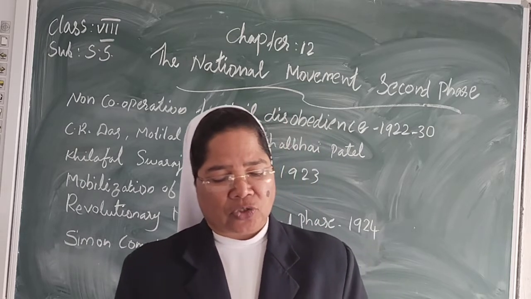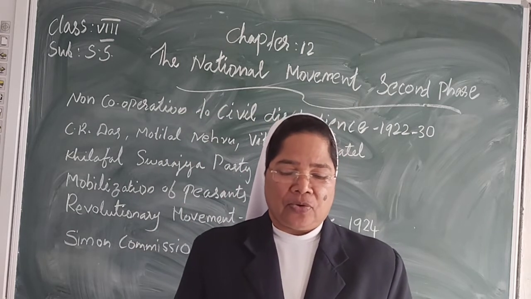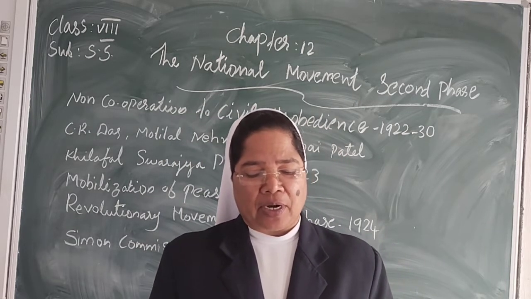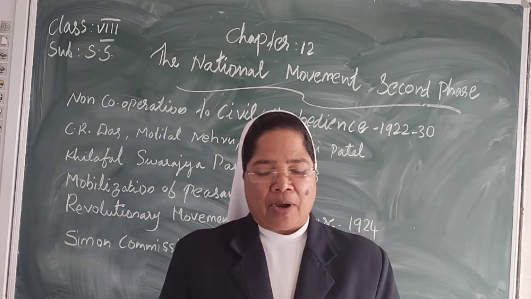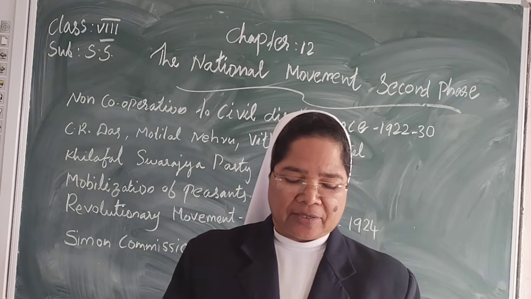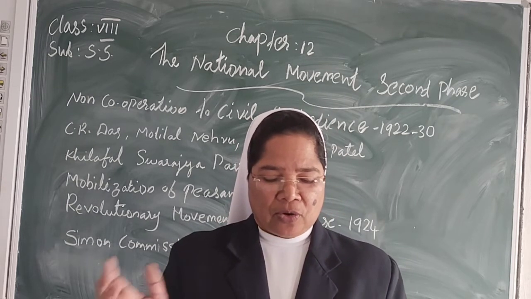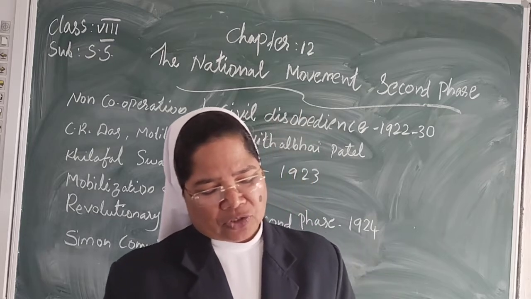Nationalist leaders hoped to solve problems faced by the peasants. In 1928, Vallabhbhai Patel organized the Bardoli Satyagraha to protest the increase in the taxes that the peasants had to pay. Gandhiji was also closely associated with the cause of peasants.